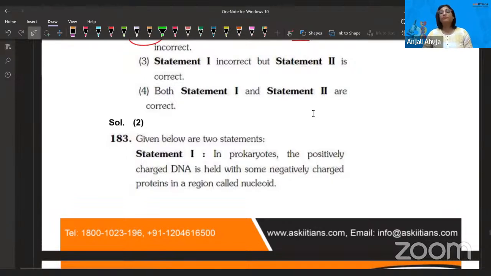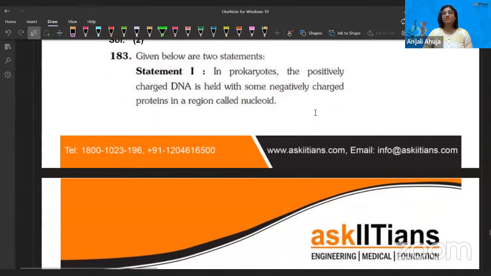Given below: in prokaryotes, the positively charged DNA is held with some negatively charged protein in a region called nucleoid. First of all, prokaryotes don't have any histone protein. DNA is negatively charged, but it doesn't have any positively charged protein.